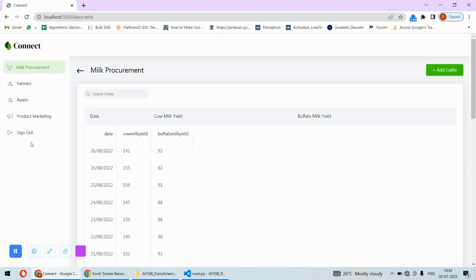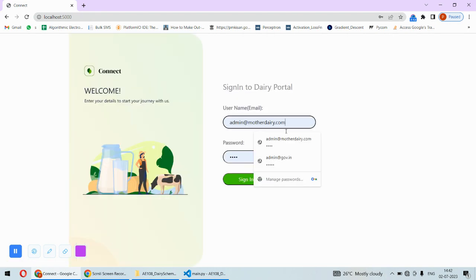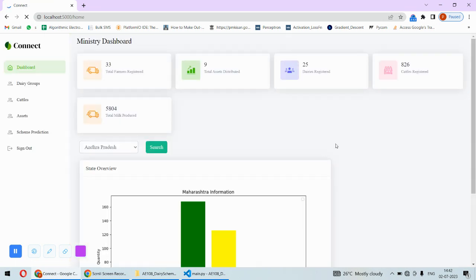So now let's sign out from this account, and now we'll log in with the government login. If the government logs in, on the dashboard the government will see the number of farmers registered. Right now, whatever we have added, that much is displayed, because we have added only with a few daily logins. But all over India, this number will be huge. It will be in terms of crores.